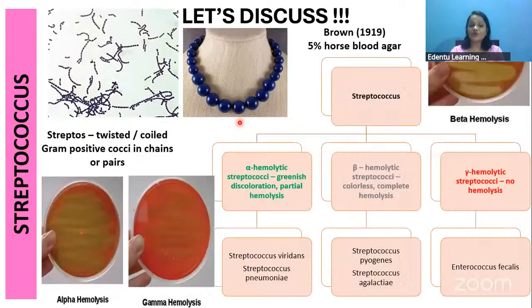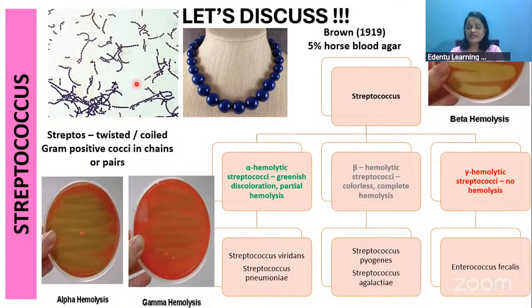So Streptococcus pyogenes. We had already discussed Staphylococcus. Now we are going on to Streptococcus. The word streptos means twisted or coil. This is also gram-positive cocci only, but they will be in a chain, just like this blue colored chain that you see here. These cocci will be arranged in chains or maybe in pairs also, like this blue color necklace you see.